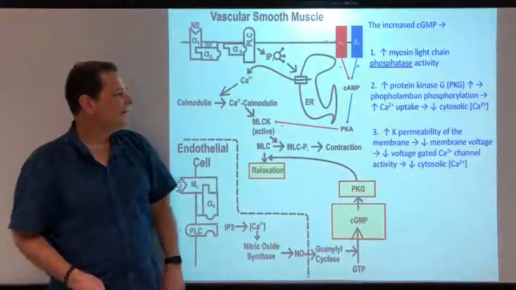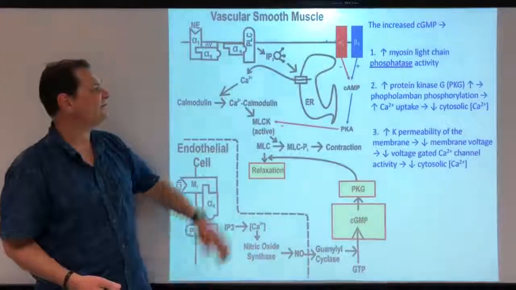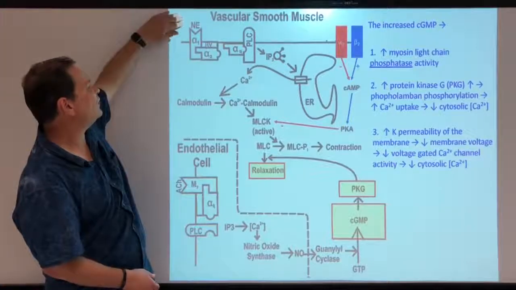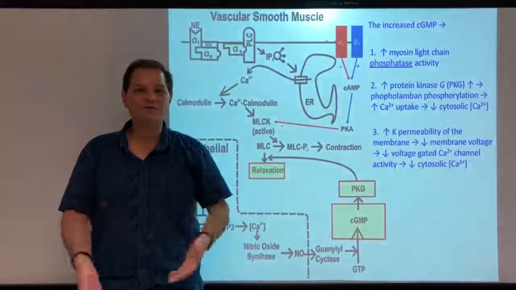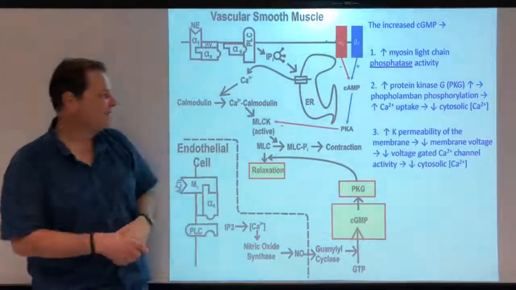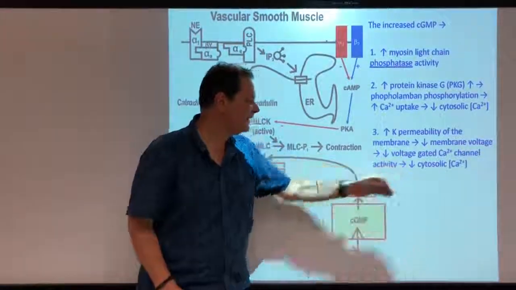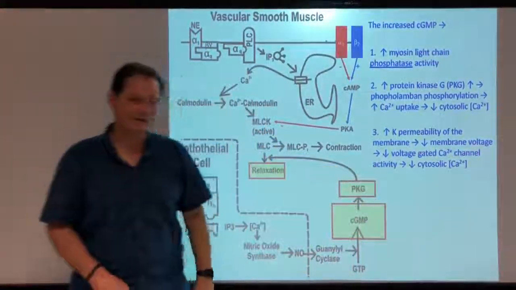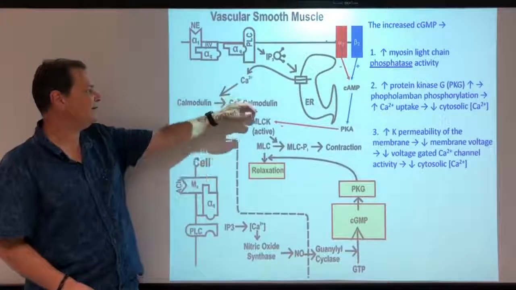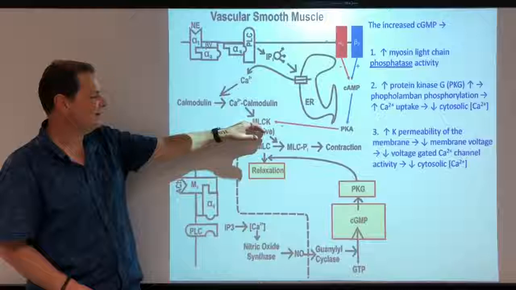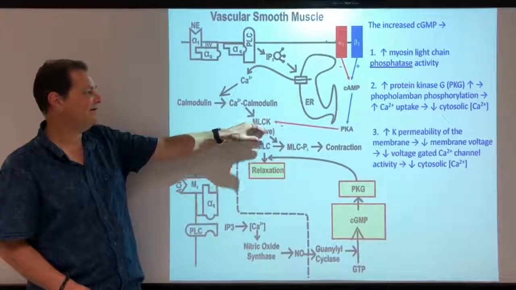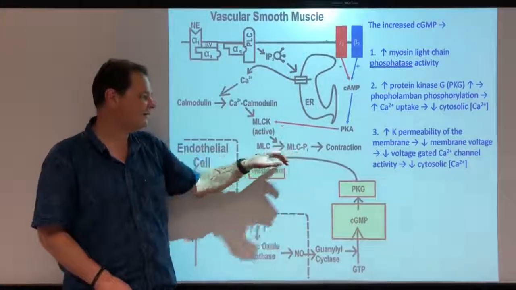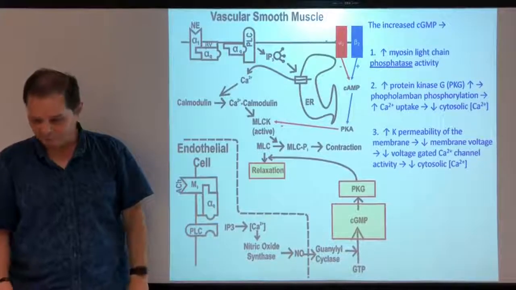And finally, it increases the permeability of the membrane to potassium. So what it does is it opens a channel that lets potassium out. So you have positive charge going out of the cell and you cause the membrane voltage to go down and become more negative. That decreases the activity of voltage-gated calcium channels, which you will find in the membranes of these smooth muscle cells, and that will decrease cytosolic calcium. Decreased calcium-calmodulin, decreased myosin light chain kinase activity, more unphosphorylated myosin light chain, less phosphorylated myosin light chain, and relaxation, okay?